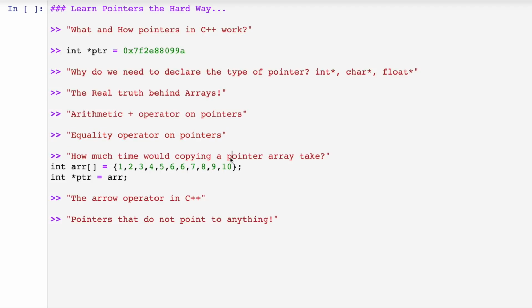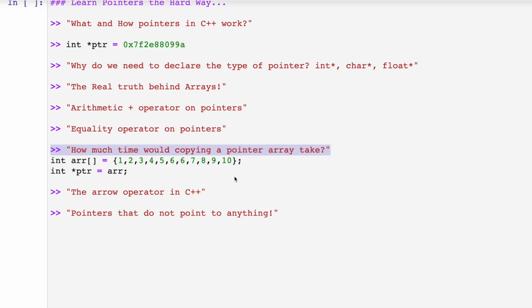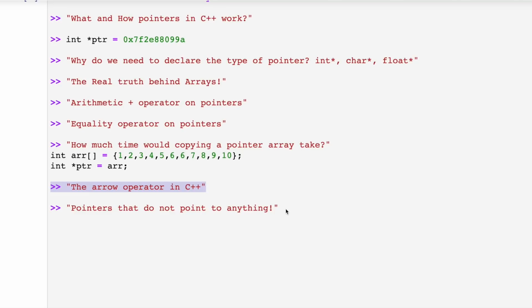Then we have another interesting interview question. How much time would copying a pointer array take? So this is an array and we are having something like this. I'm having another pointer which points to this array. So whether this will take time to copy all these elements or whether it's order one time. So we will look into that. Then we will also look into the arrow operator in C++. And finally, we will conclude this session by looking at those pointers that do not point to anything.